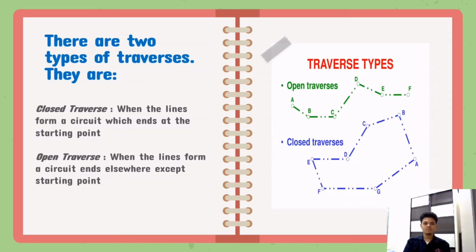There are two types of traverses. They are closed traverse and open traverse. Closed traverse is when the lines form a circuit which ends at the starting point, while open traverse is when the lines form a circuit that ends elsewhere except the starting point.